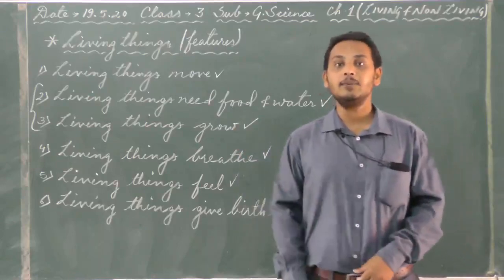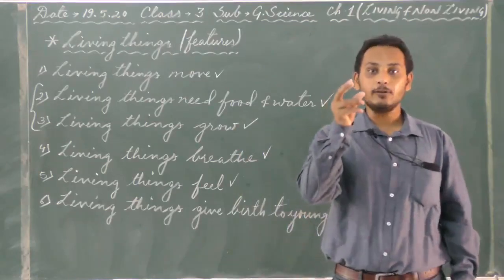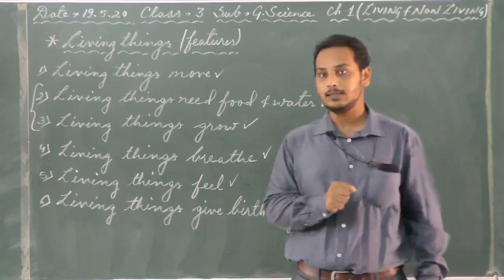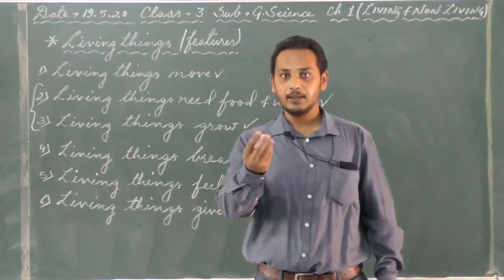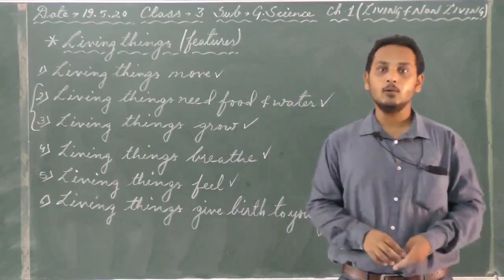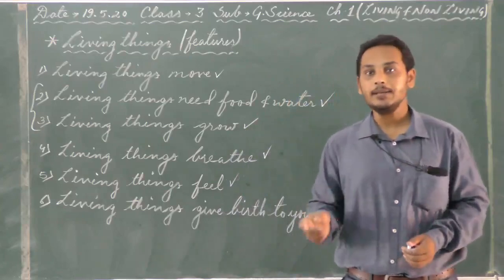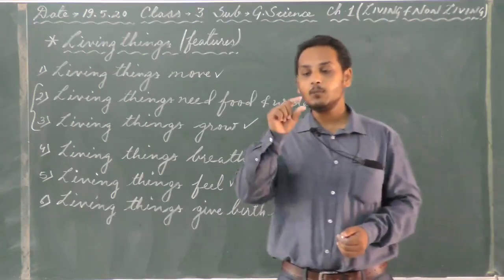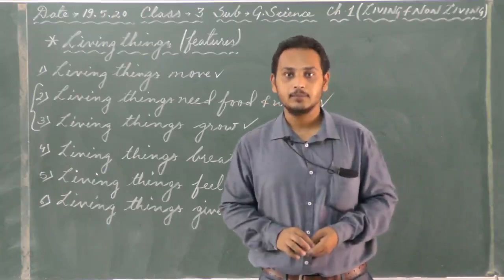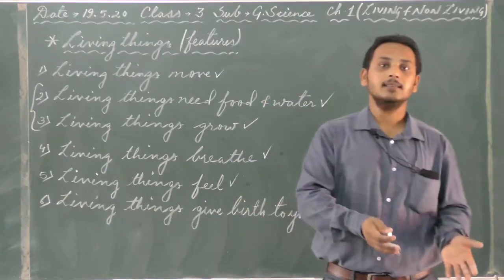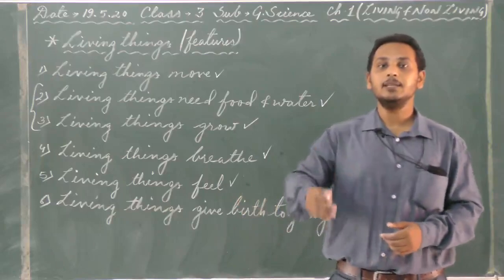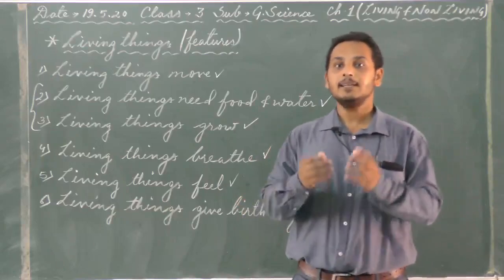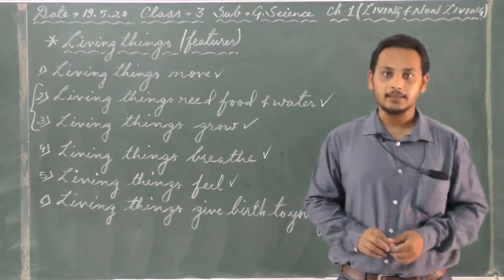It is actually the seed of fruits. When you eat fruits, we have seeds. When you put that seed into the ground and take care of it, from that seed a small baby plant comes out. So in this way, plants also reproduce. They give birth not to babies, but to a baby plant.